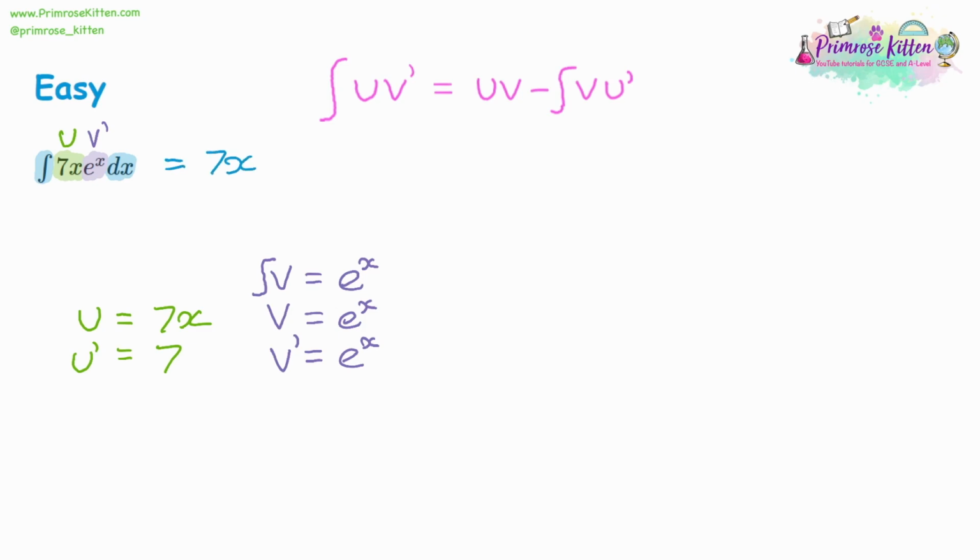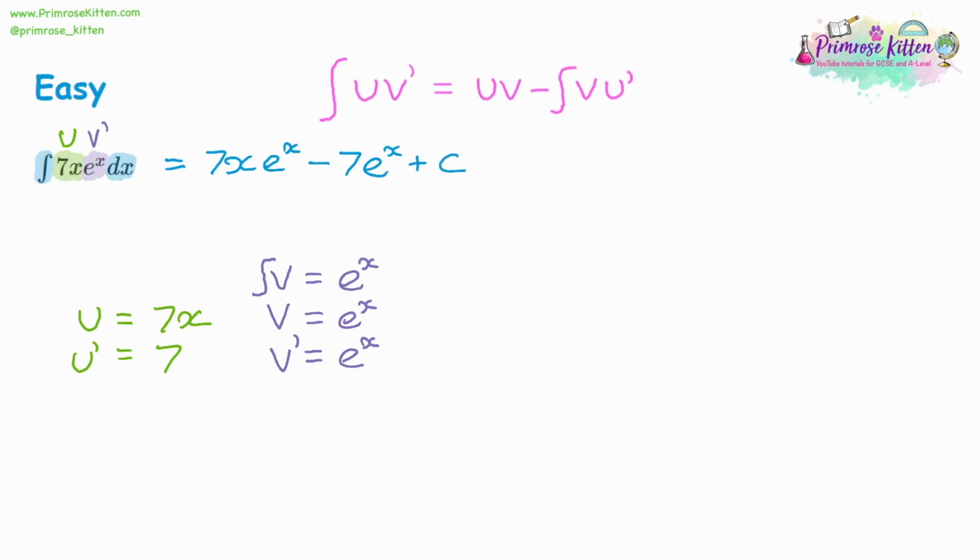u is 7x, and v is e to the power of x. Then we're going to take away the integral of v, which is e^x, multiplying that by u dash, which is 7. We'll just pop that on the front. So when we integrate 7x e^x, we get 7x e^x, but then we take away 7e^x. Remember to have the plus c on the end.